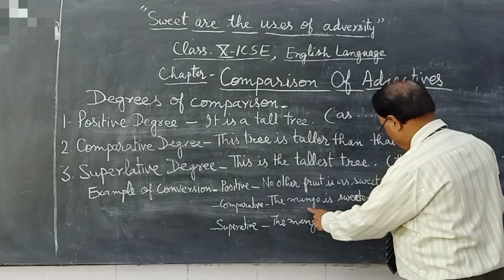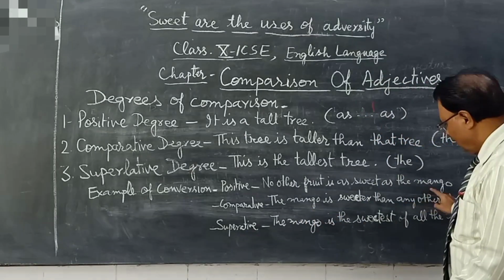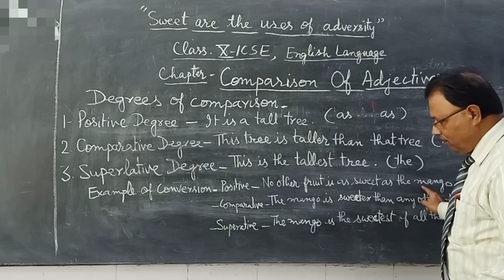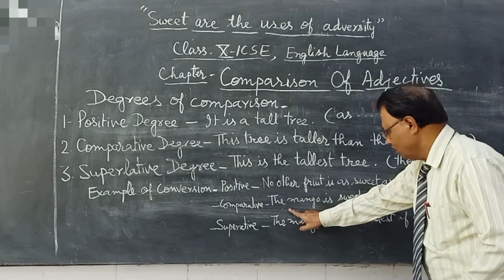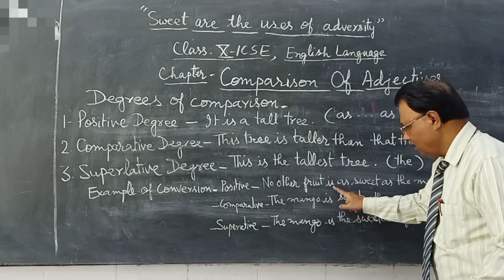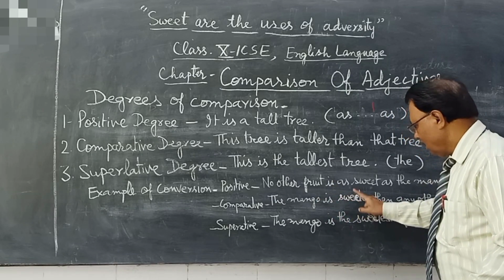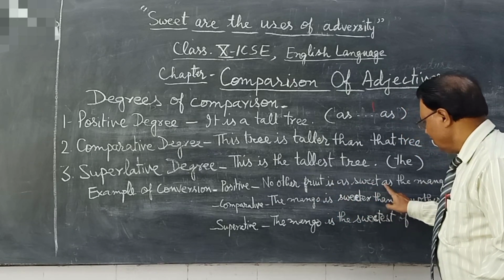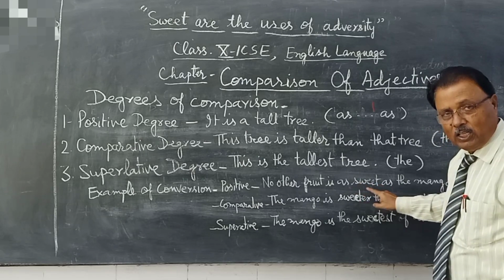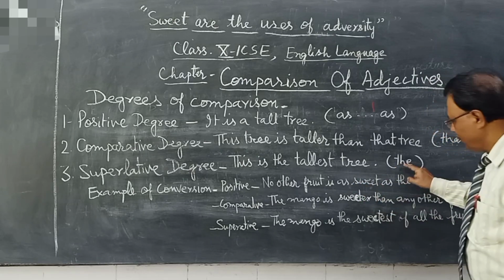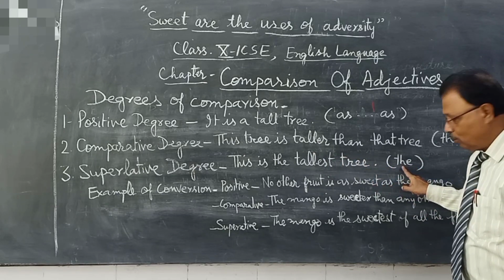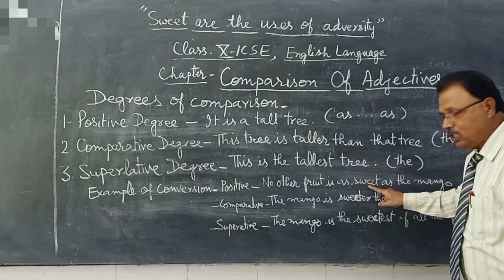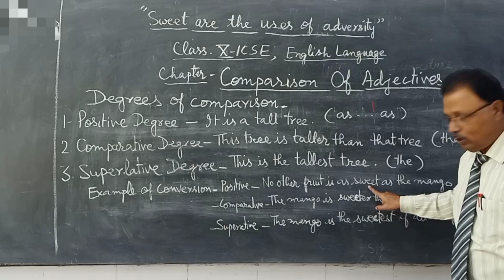The word mango we will take from the starting point. The mango is, the same sentence. In place of as sweet as, in comparative degree, as I told you before, the word than will be used, and in place of sweet, the word sweeter will be used.